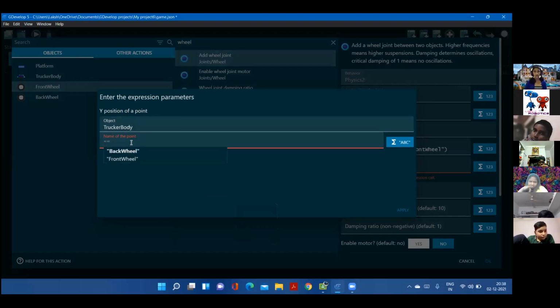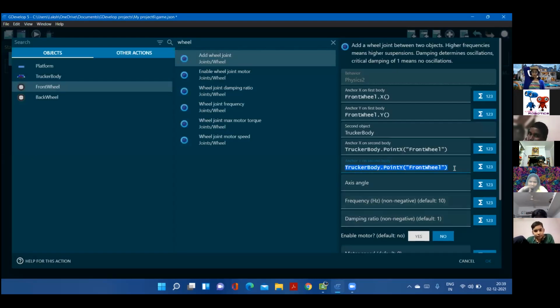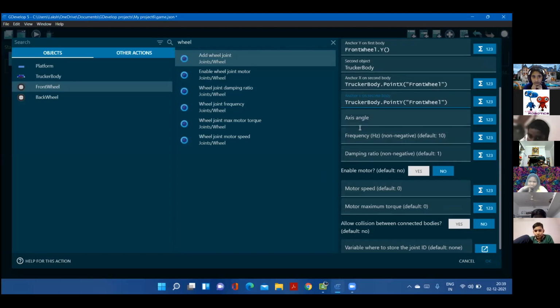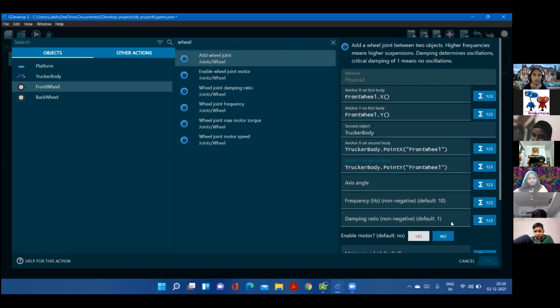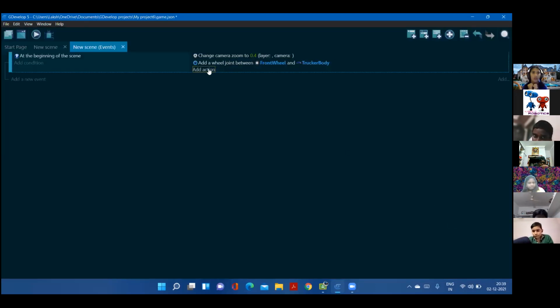You should type front wheel only. It's the Y position of the front wheel. We're not going to touch any of this because it's not needed over here. Now I'm going to repeat the same process, but for the back wheel.